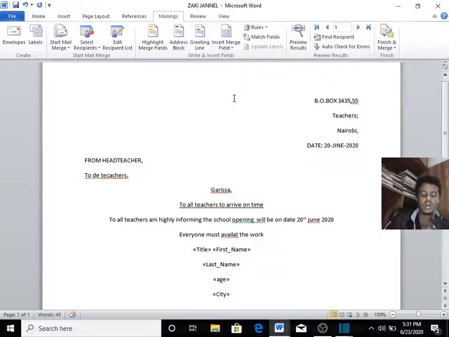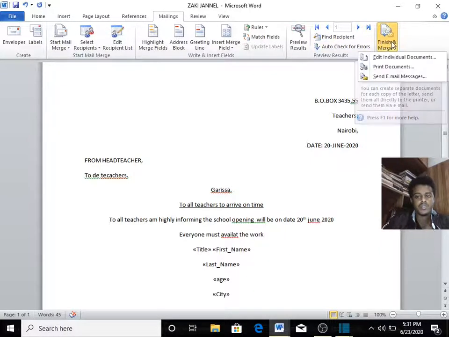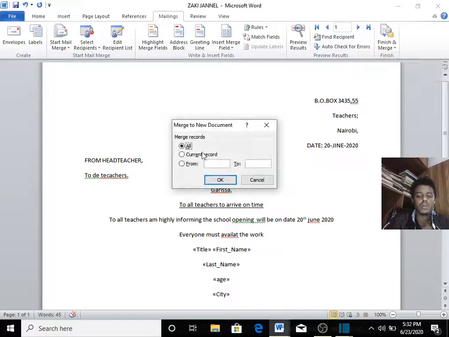So I cannot see here something, but later I'll see the actual data that I have already inserted. Then the final step, I select Finish and Merge. I can edit individual documents, print documents, and send email. If you don't have email or a printer now, you click Edit Individual Documents. That's the normal one. Click OK.